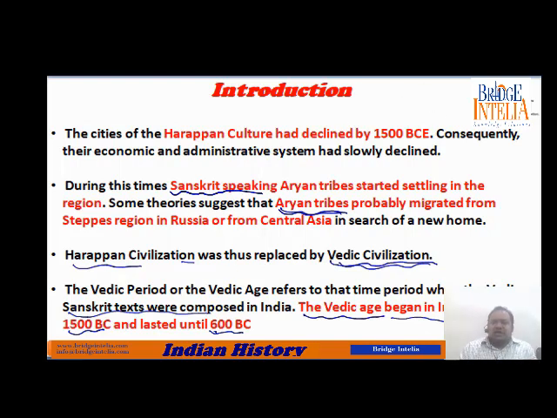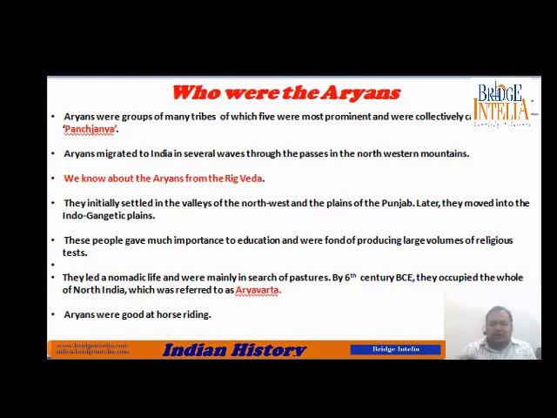Now let's see who these people were. Who were these tribes that we are talking about? These tribes were referred to as Aryans. During the Vedic age, these tribes used to call themselves Aryans. This name Aryan is not given by historians. This name was given by the tribes themselves.